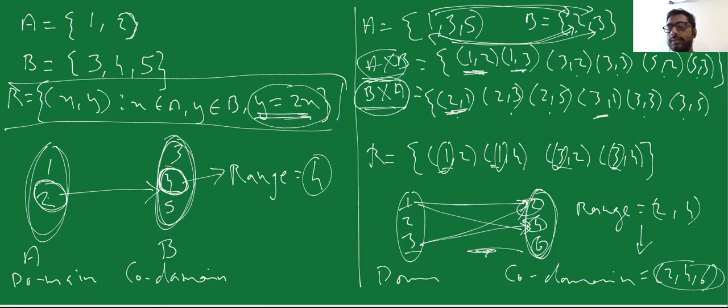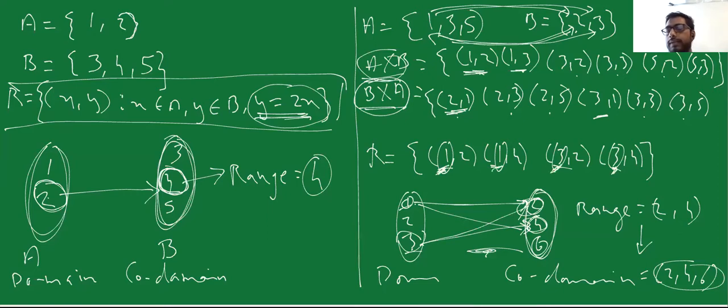What are images? Images are these 2 and 4, which are mapped somewhere in my domain part. They are mapped to 1 and 3, so 1 and 3 are also known as my pre-images. If I have to find the domain in a relation, it is the first part of the elements, 1 and 3.